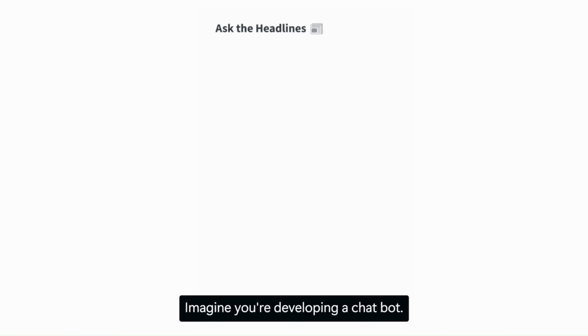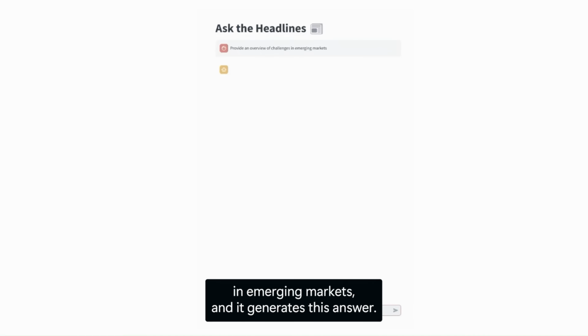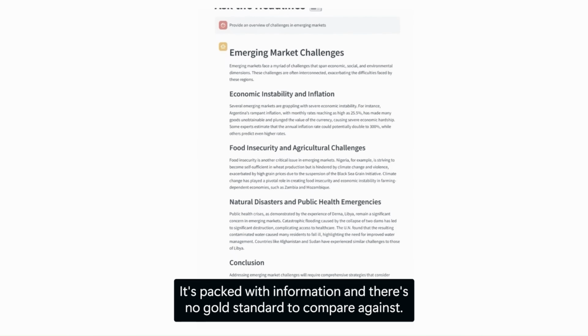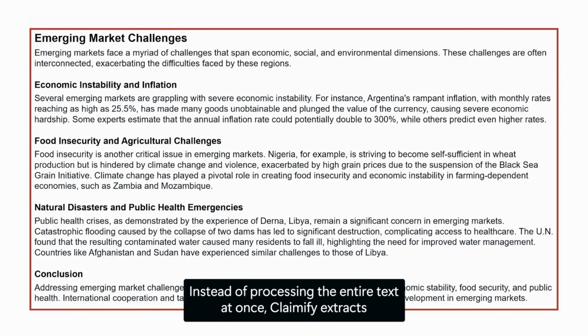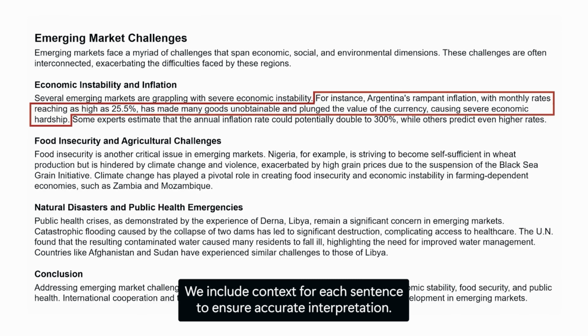So let's take a closer look at Claimify in action. Imagine you're developing a chatbot. You ask it to provide an overview of challenges in emerging markets, and it generates this answer. Assessing the quality of the answer is really hard. It's packed with information, and there's no gold standard to compare against. Instead of processing the entire text at once, Claimify extracts claims from each sentence independently. We include context for each sentence to ensure accurate interpretation.